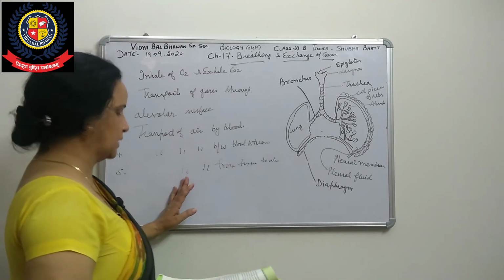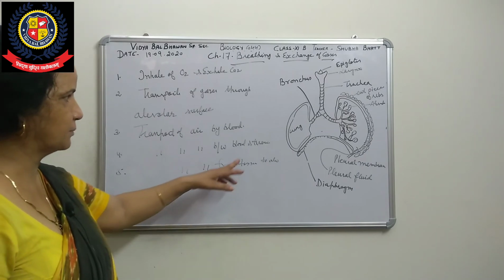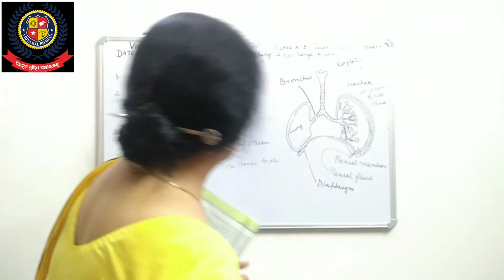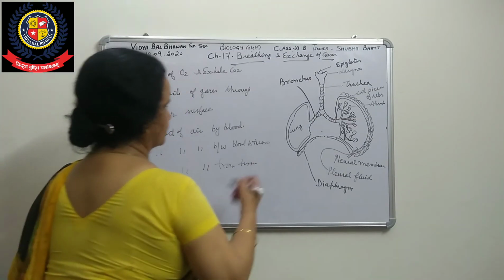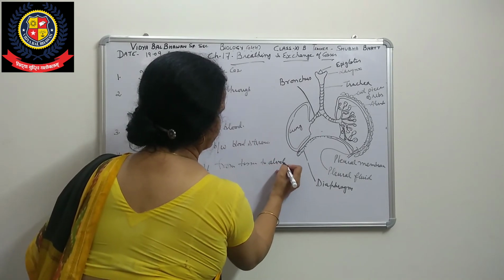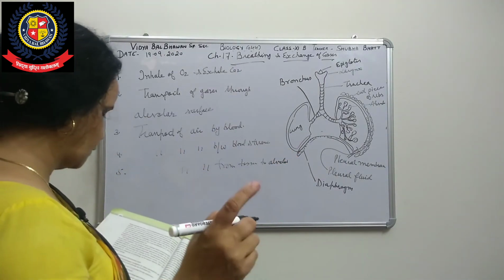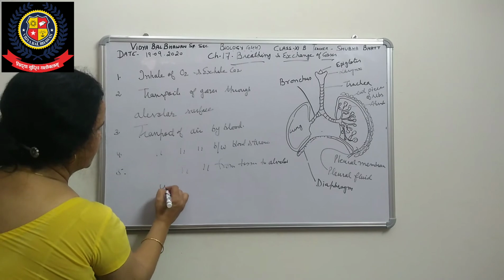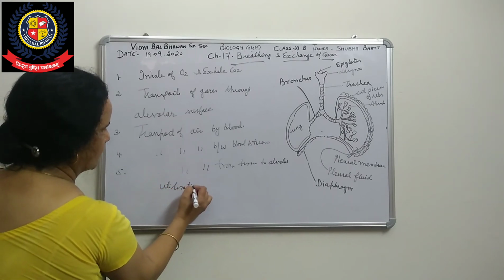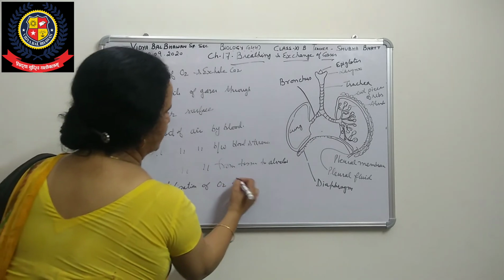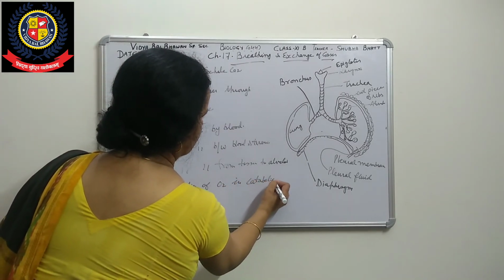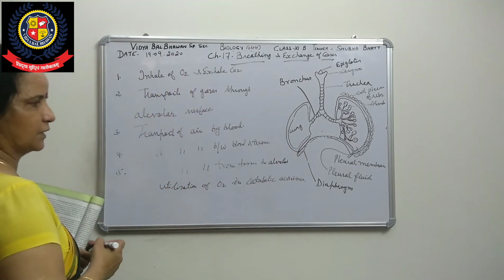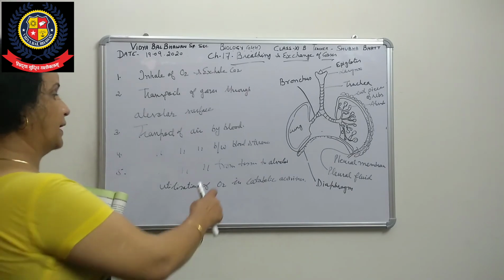And now the next step is again from tissue to alveoli, you can write here, tissue to alveoli. And utilization of O2: in the last step oxygen will reach the tissue, and then the utilization of oxygen in catabolic activities, which means oxidation of food. Catabolic activity is the oxidation or breakdown of food by this oxygen.